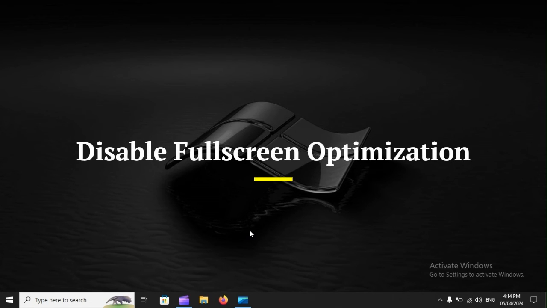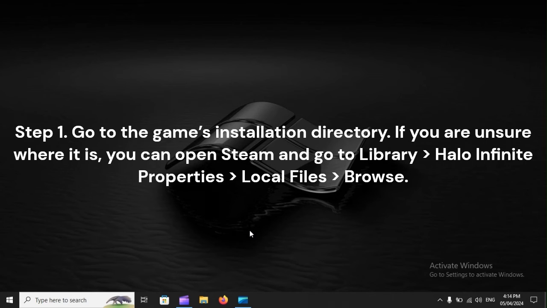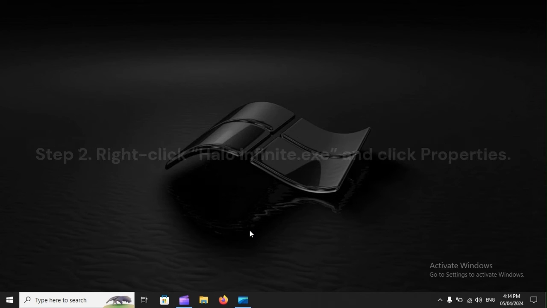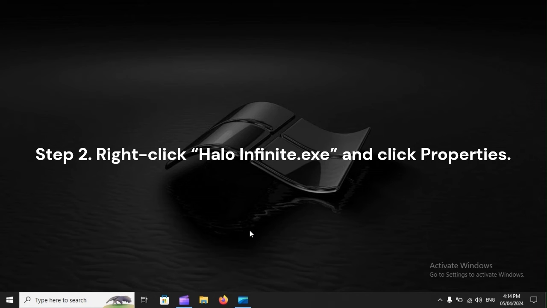Disable full-screen optimization. Step 1. Go to the game's installation directory. If you are unsure where it is, you can open Steam and go to Library, Halo Infinite Properties, Local Files, Browse. Step 2. Right-click Halo Infinite exe and click Properties.